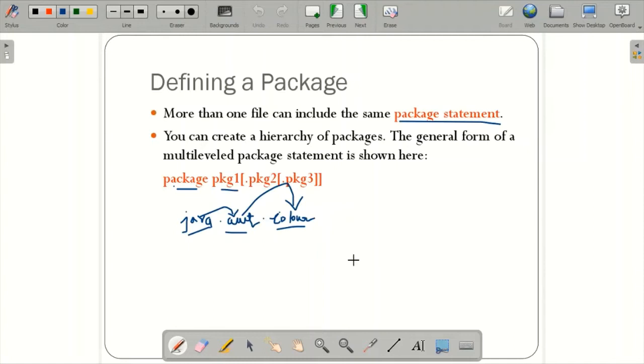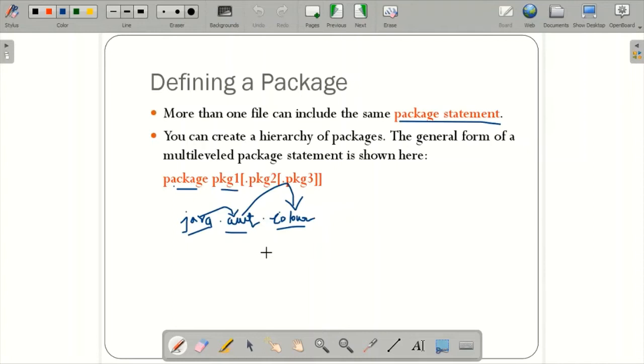So what is the advantage of these packages? For example, just imagine that you have a Date class defined under java.sql, and let us assume that one more Date class is also defined under another package called util. So java.sql.Date is there, and java.util.Date is there. Both have a Date class, so naming conflicts can be resolved by using packages. Naming conflicts can be resolved using packages.